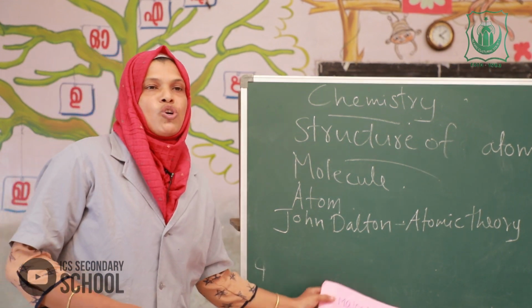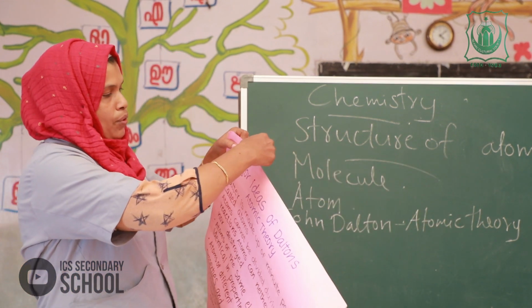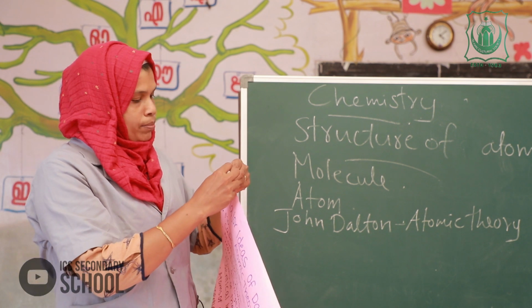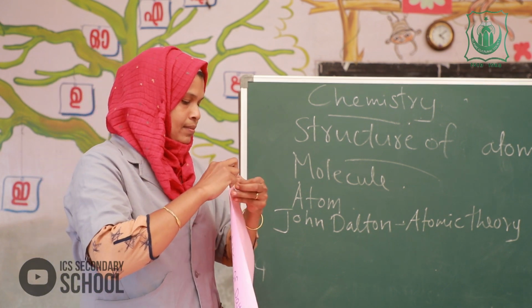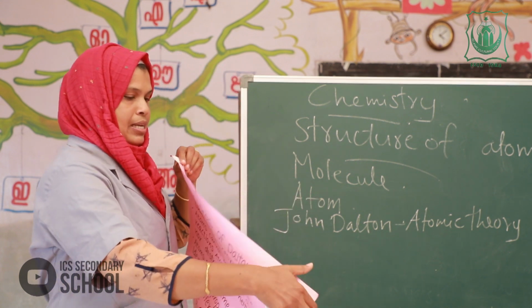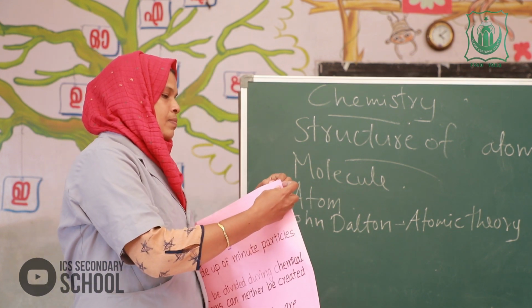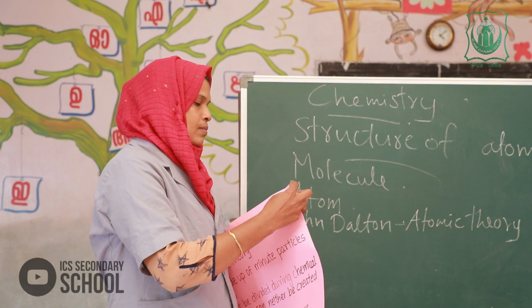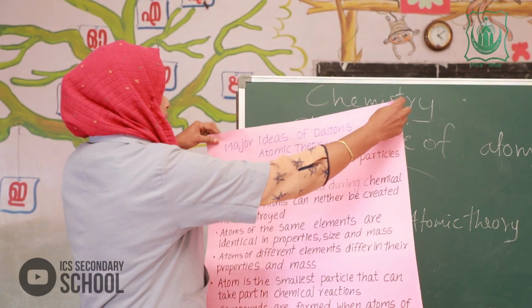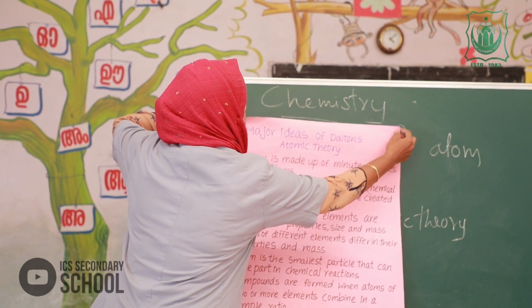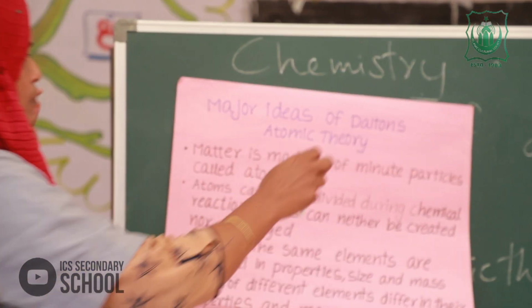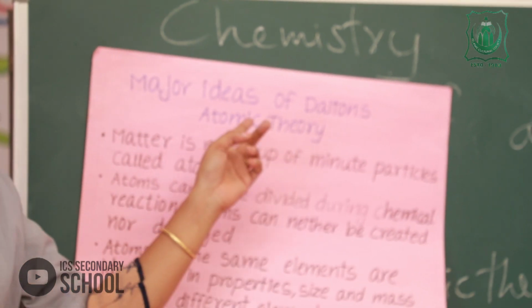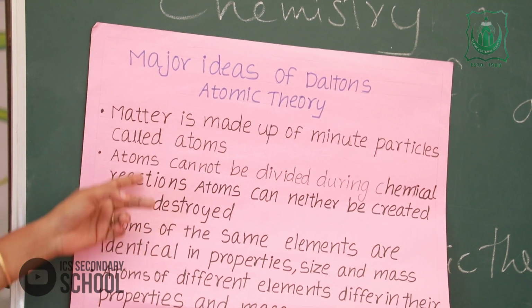Major ideas or concepts of Dalton atomic theory are given below.